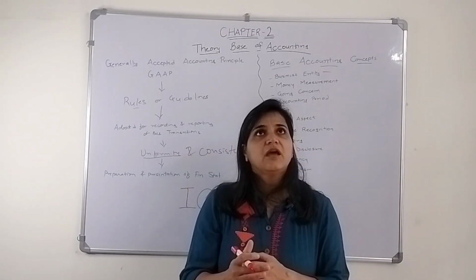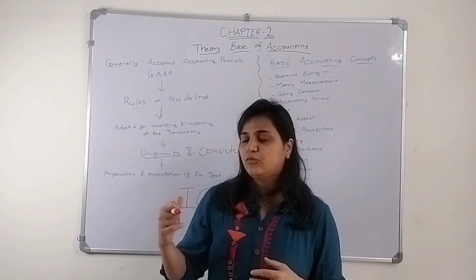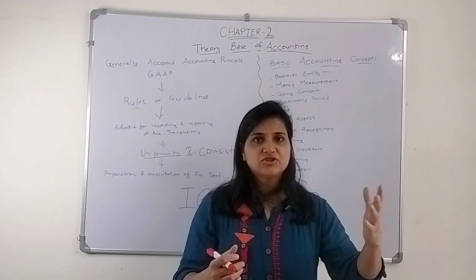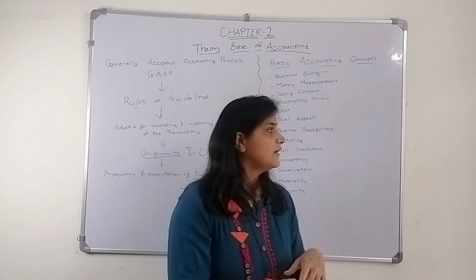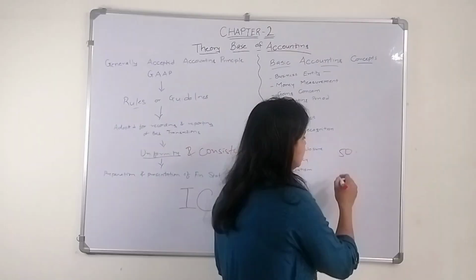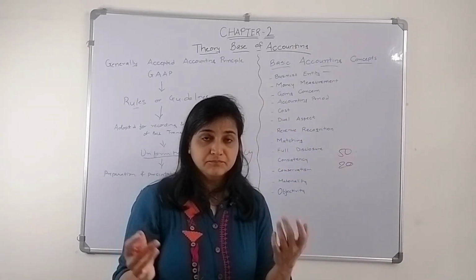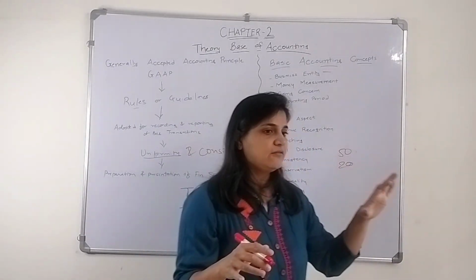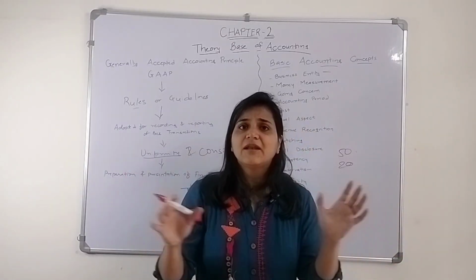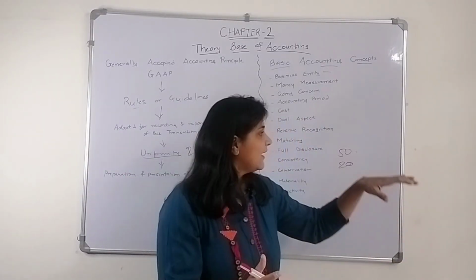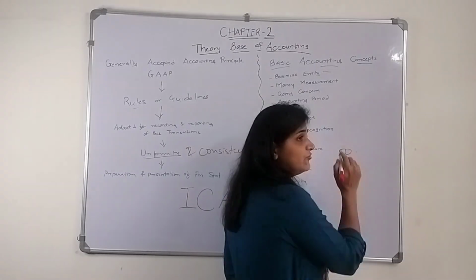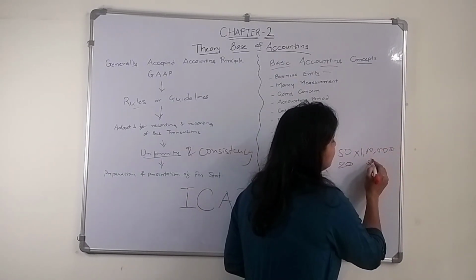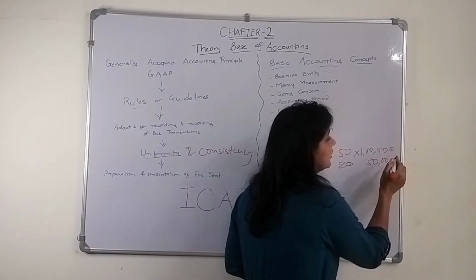Now if I say I have 50 computers, 20 machineries, this furniture, I can't write in my books that I have 50 computers, or 20 machineries, or that I have a good sofa. What we have to do is calculate. If the 50 computers are worth 1 lakh each, then I have to write 50 lakhs in my books of accounts.